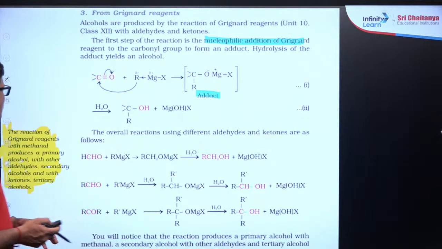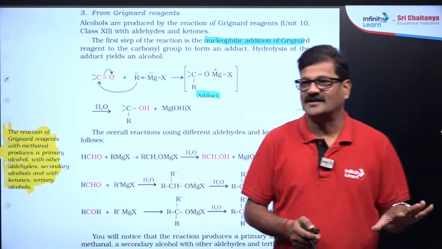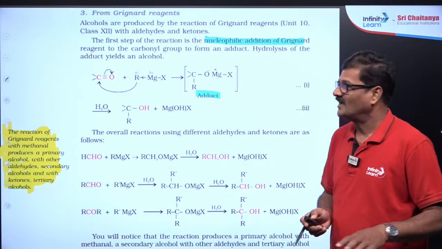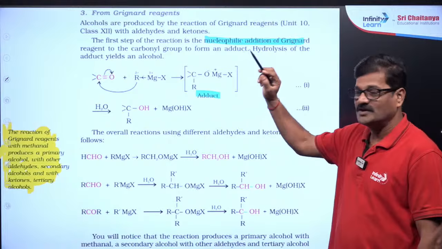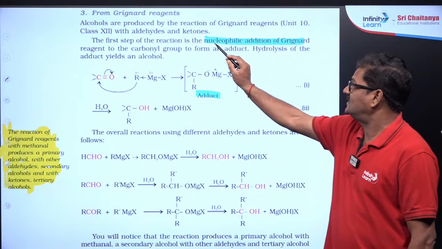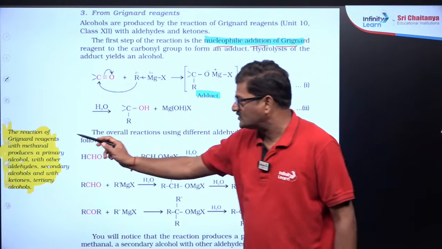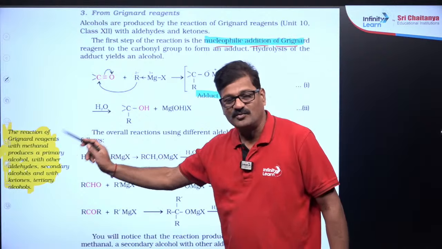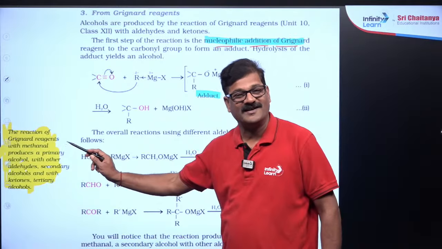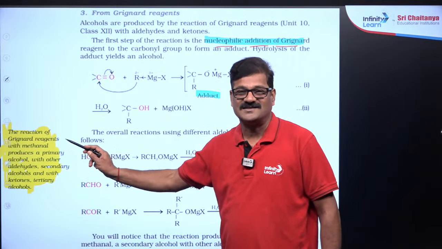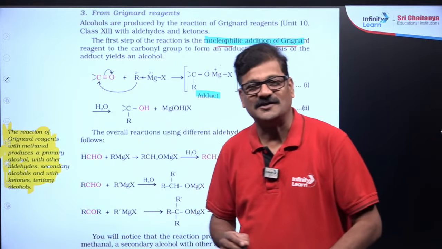And also you are going to see the reactions of Grignard reagent. We already discussed the reactions of Grignard reagent, remember? Alcohols are produced by the reaction of Grignard reagents. We already discussed this. This is essentially a nucleophilic addition reaction. The reaction of Grignard reagents with formaldehyde produces primary alcohol. Aldehydes other than formaldehyde give rise to secondary alcohol. Grignard reagent reacting with ketone gives rise to tertiary alcohol.